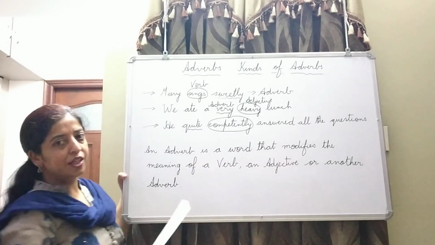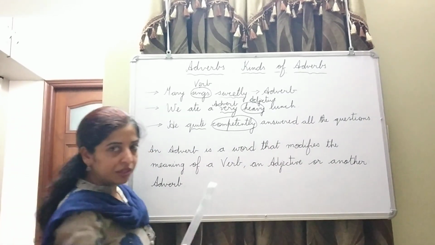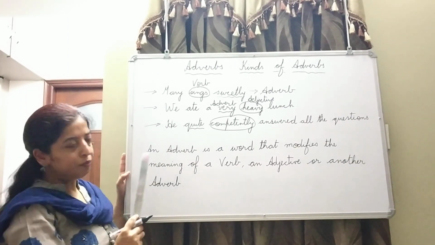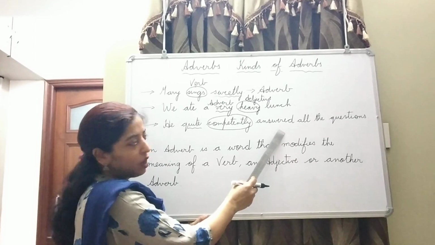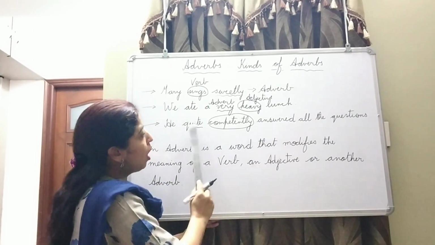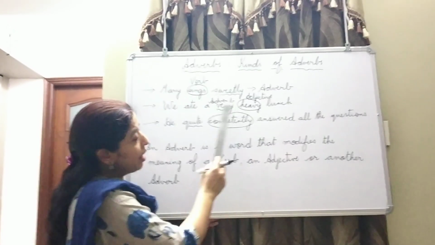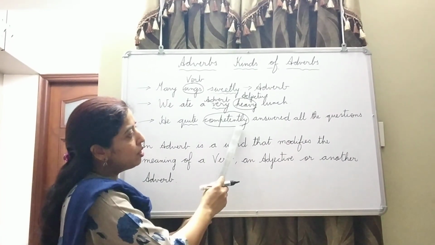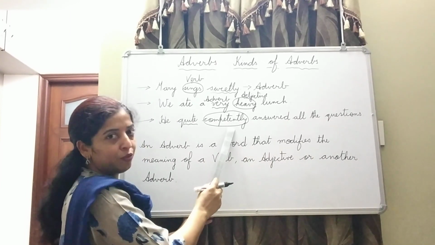Now in the third sentence you see, he quite competently answered all the questions. Now he is pronoun. Now answered is what? A verb. Answered all the questions. Questions noun. So how he answered? Competently. So you have already learned that a word which modifies a verb is an adverb.